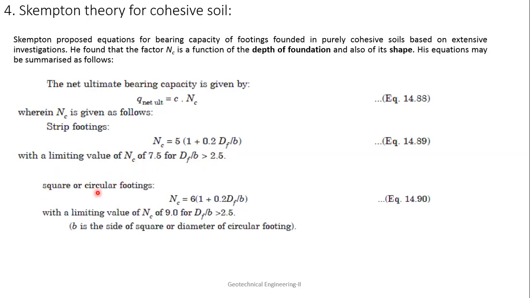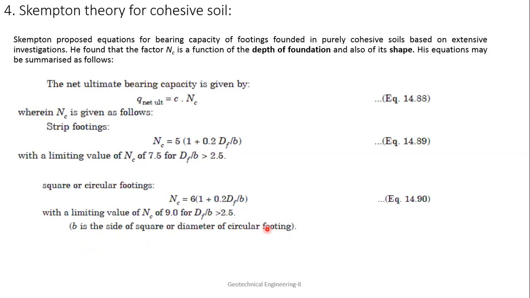When it is a square or circular footing, the Nc value is 6 into (1 + 0.2 Df/B), with a limiting value of Nc of 9. Here also the Nc value cannot go beyond 9. So for a strip footing, Nc is a maximum of 7.5, and for square and circular footings it can go up to 9, when Df/B is greater than 2.5. Here B is the side of the square or the diameter of the circular footing.